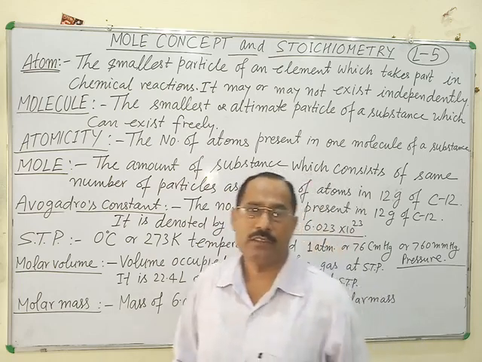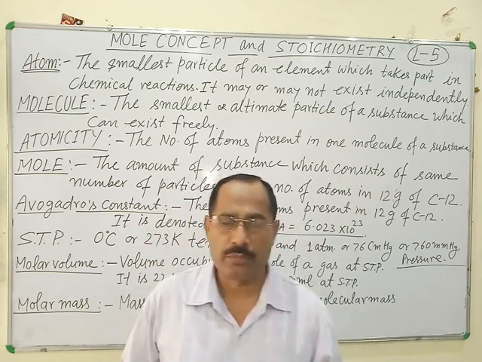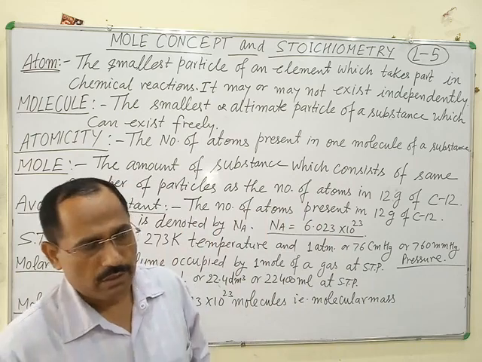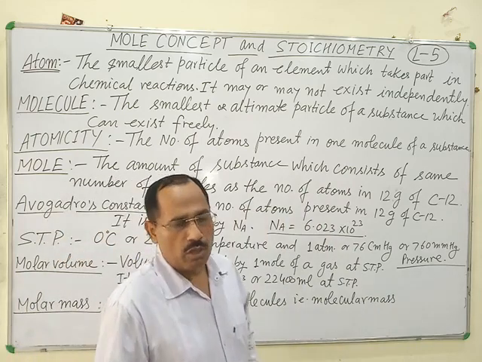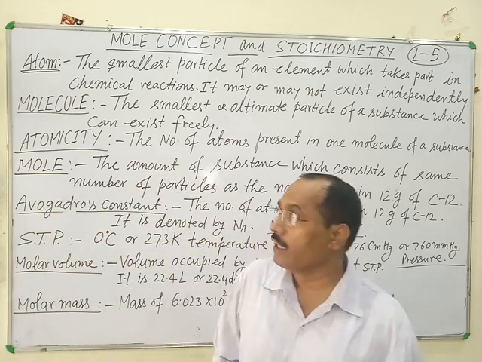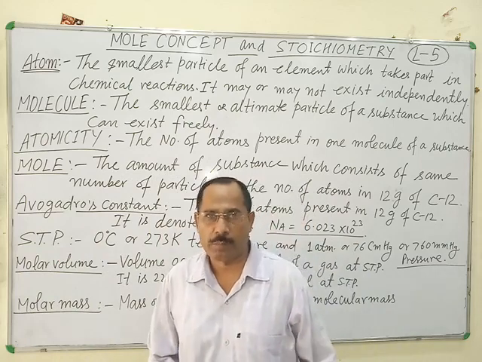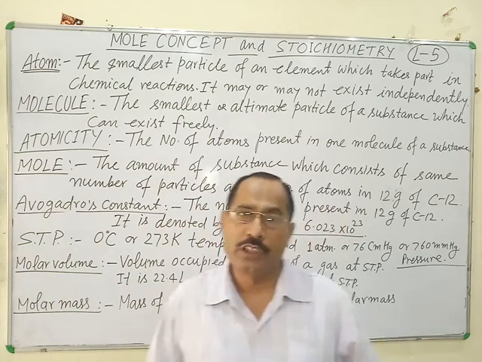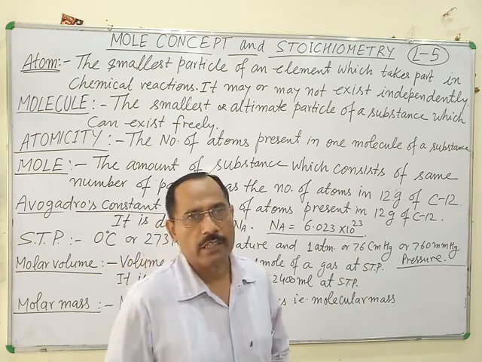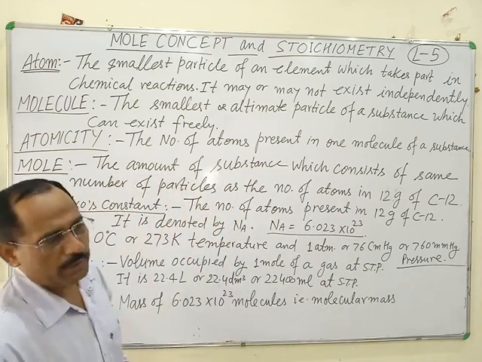They always exist in combined form, that is in the form of molecules. But atoms of noble gases, helium, neon, argon, krypton, xenon, radon, can exist independently. These are monatomic gases.